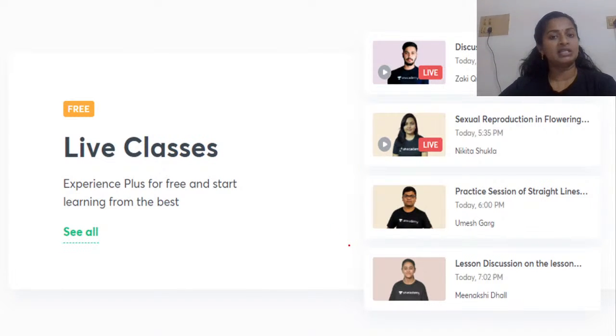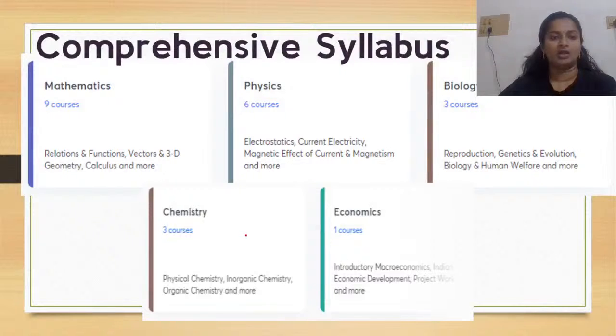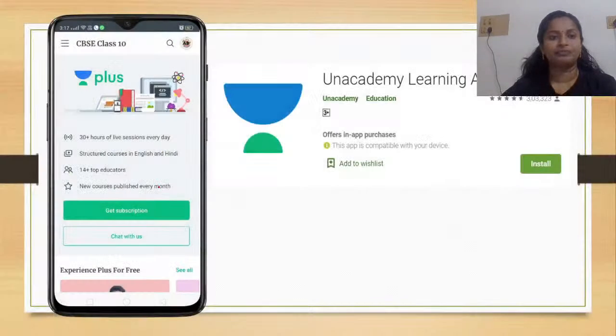The recorded as well as the forthcoming sessions would be shown as it is here. Now, this is how the comprehensive syllabus would look. You would have the different subjects, and underneath each subject, you will have the various courses on various topics or chapters that are being covered by the various educators, wherein you can go and watch according to your need and requirement.